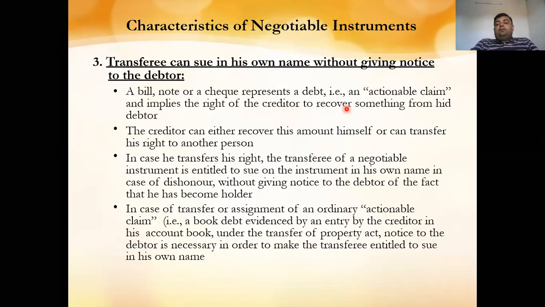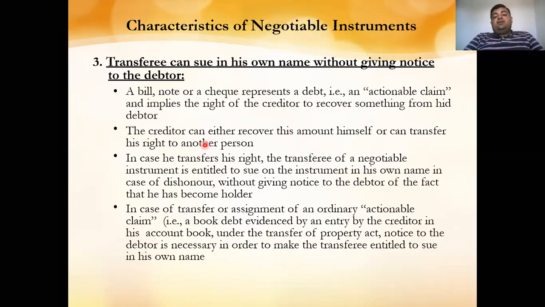It means, for example, you have bought some goods on credit from the shop and you have given the check to the shopkeeper. Now here the shopkeeper has the actionable claim on that debt, and you are the hidden debtor because the sale has been done just by signing the check of the same date. So now the creditor has the full right to recover the amount.